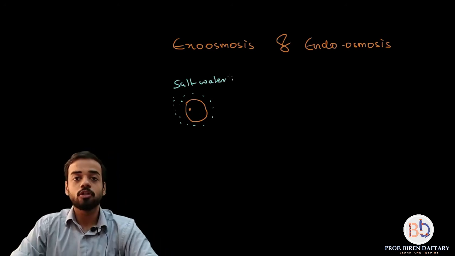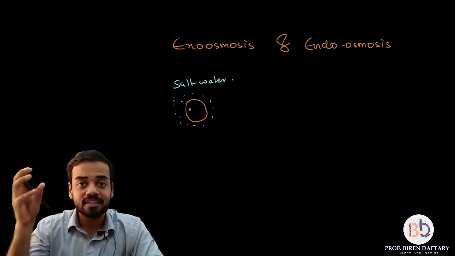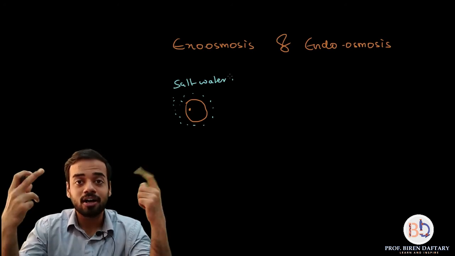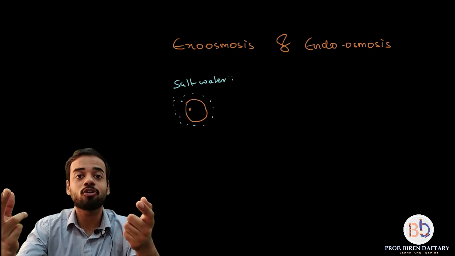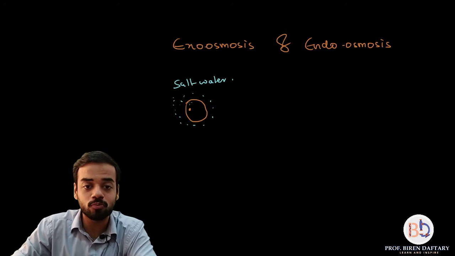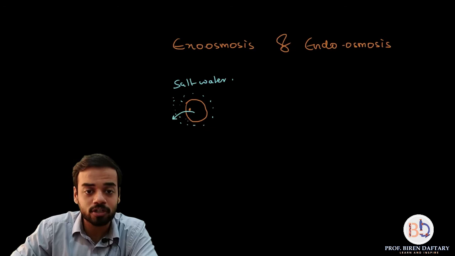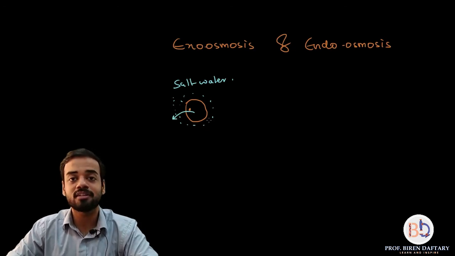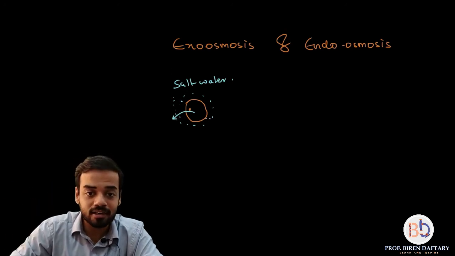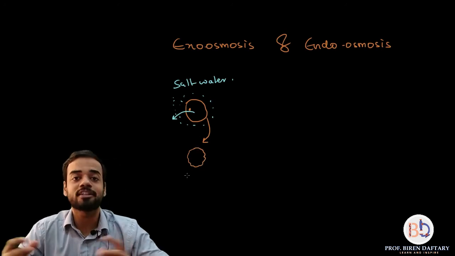Just assume that this cell is surrounded by salt water. Now, salt water is a very concentrated solution, whereas the solution in the cell is a dilute solution. According to osmosis, water always moves from higher quantity to lower quantity. So water is going to move from inside the cell to outside the cell. The direction of water will be this, and because the water is going out, the cell is going to shrink and become smaller. So this is your cell after the water has been lost.